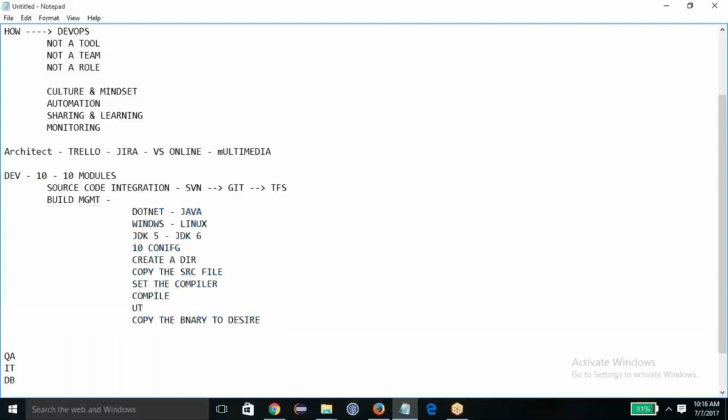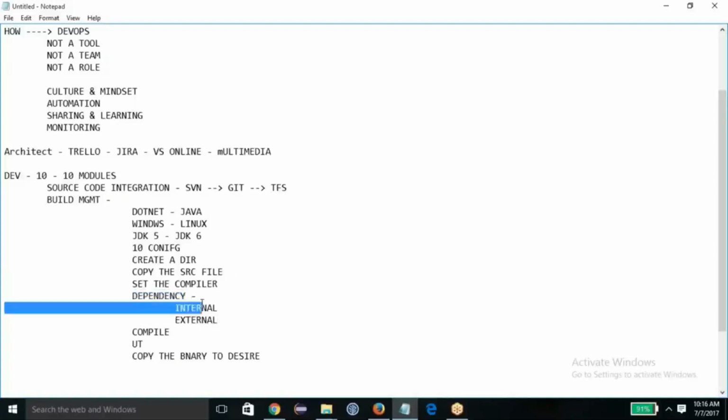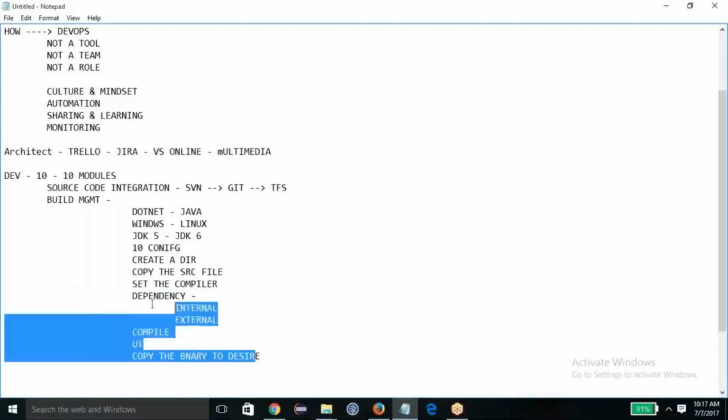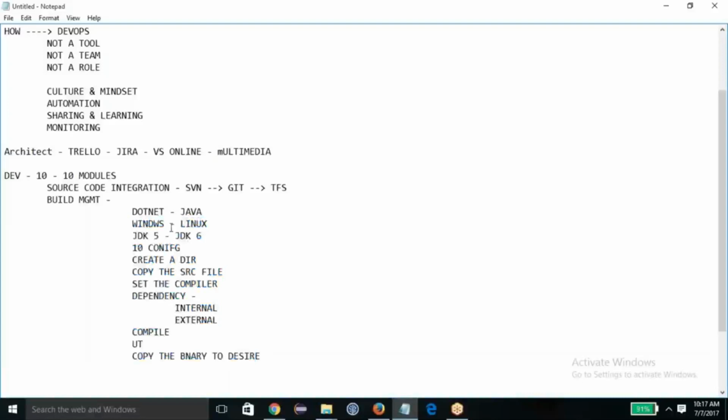Before the compilation, probably you are setting up the dependencies. This is very important. Your project can have two kinds of dependencies, internal and external. External is like your programmers using external libraries like jQuery to make your software functional. Sometimes you do have internal dependencies as well, like module 1 is dependent on module 5, module 8 is dependent on module 6. So you have to map out your dependency management. This is the small set of the process you follow to convert the source code into binaries.